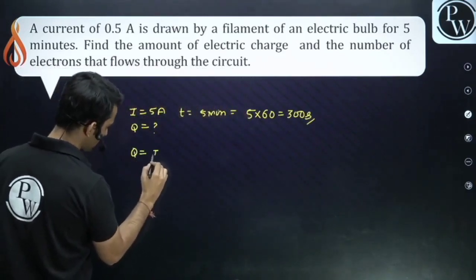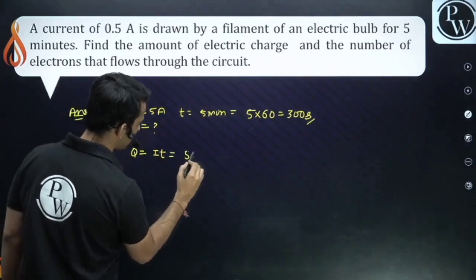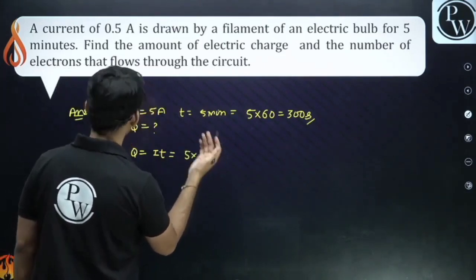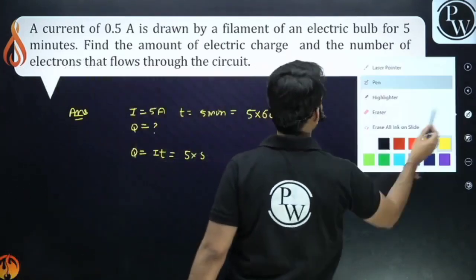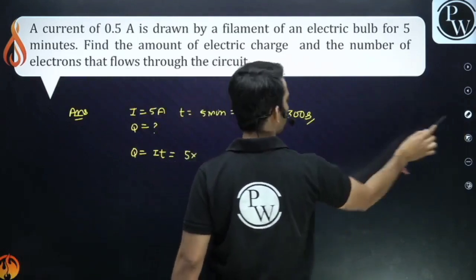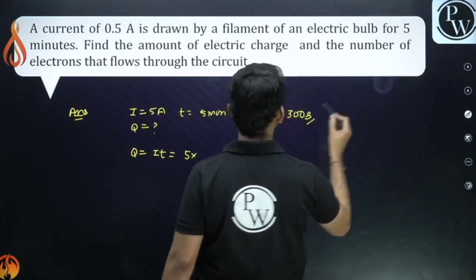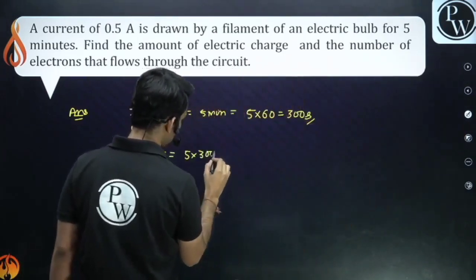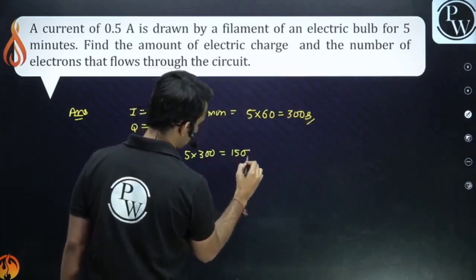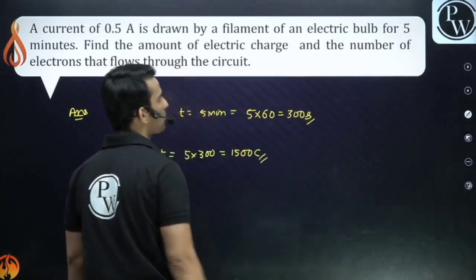Q is equal to IT. So 0.5 into 300, which is 150 coulomb. This is the amount of charge.